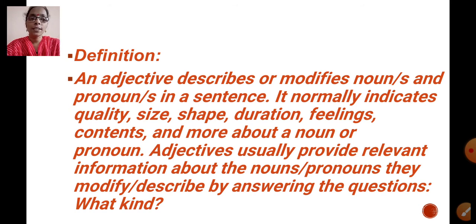It normally indicates quality, size, shape, duration, feelings, contents, and more about a noun or pronoun. Adjectives usually provide relevant information about the nouns and pronouns they modify by answering the question, what kind? So an adjective describes a noun or a pronoun.